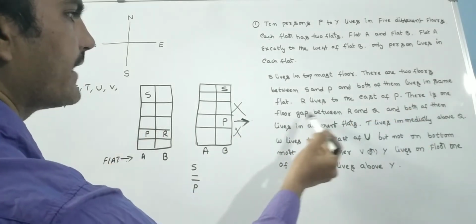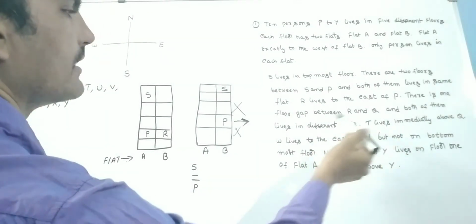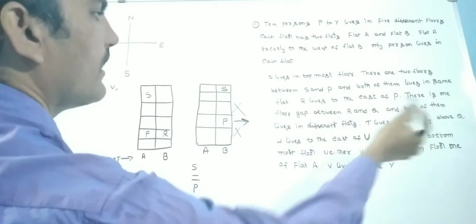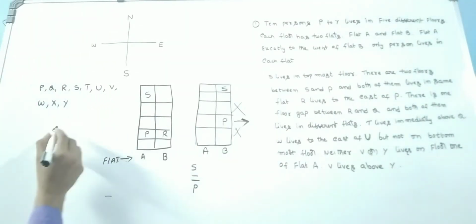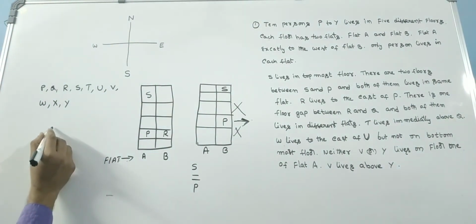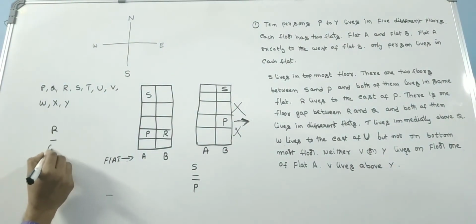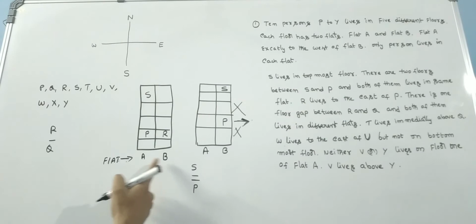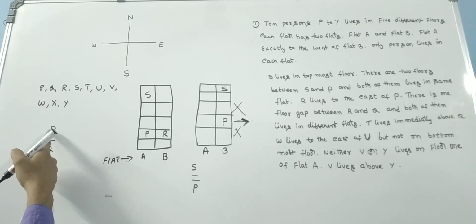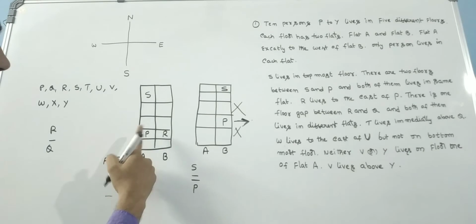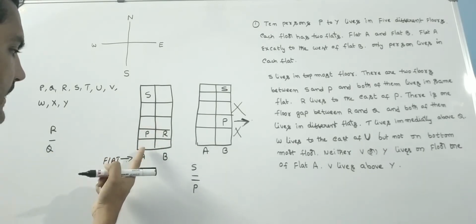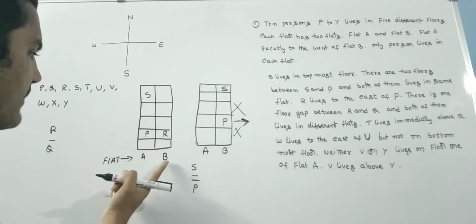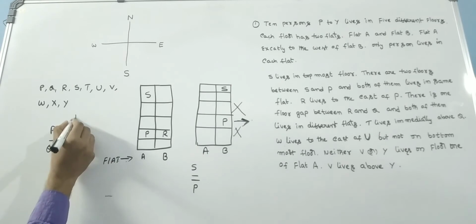Next one: there is one floor gap between R and Q, and both of them live in different flats. See friends, flat A, flat B. That means R and Q are living in different flats. It means either R is in flat A and Q is in flat B, or R is in flat B and Q is in flat A. That means they will come like this.